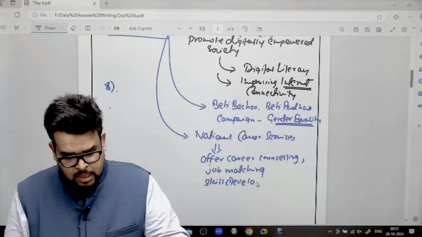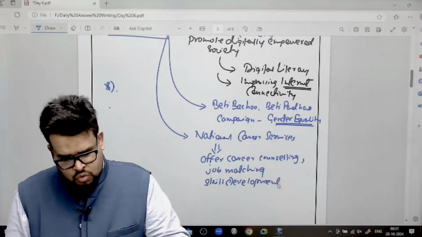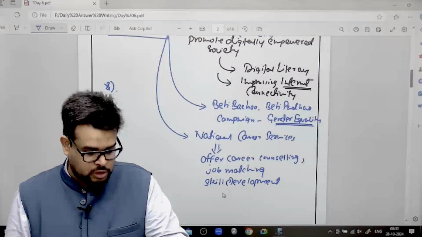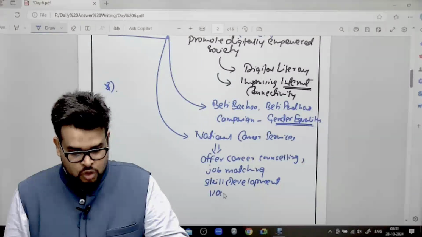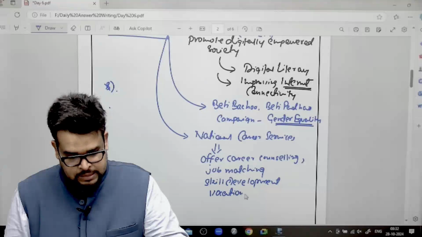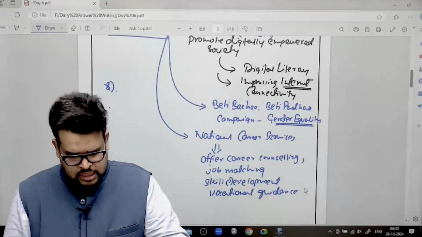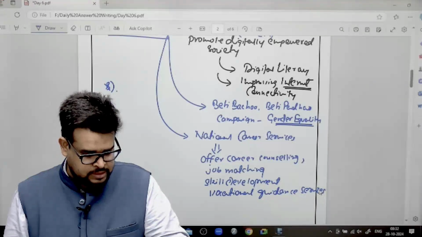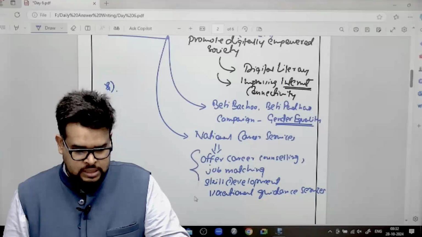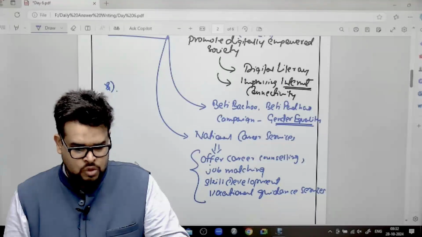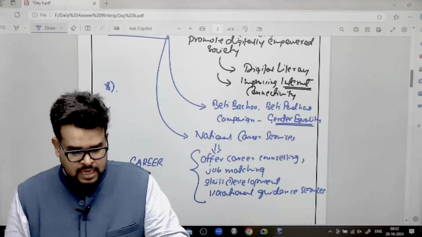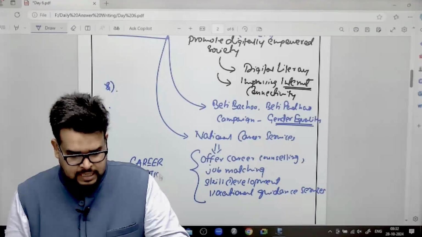If you develop this particular skill, you can get a job of this particular salary. They will talk about this also. Second, they are going to talk about is vocational guidance services. Okay. So all this is being done so that they are able to talk about the career option that these people may have. It's as simple as that, career options.